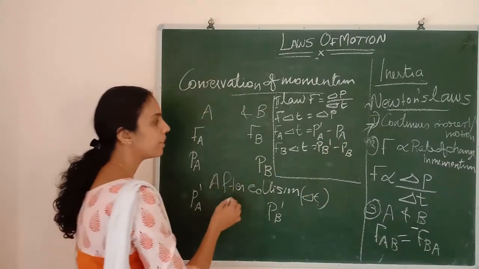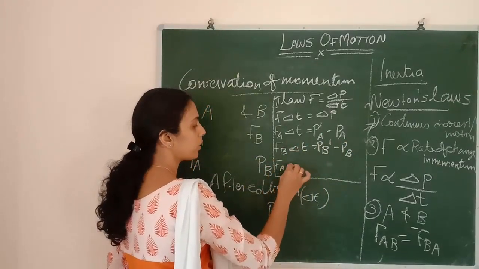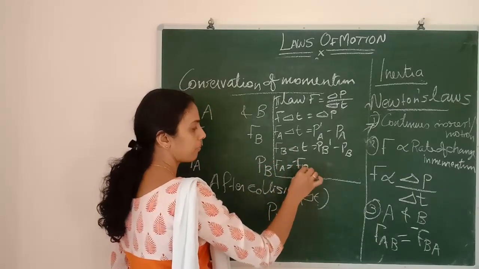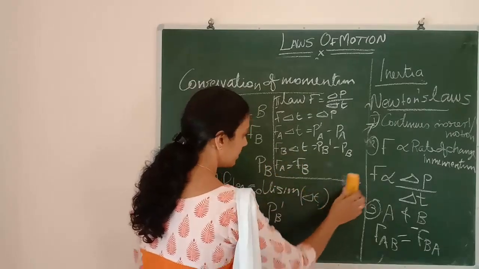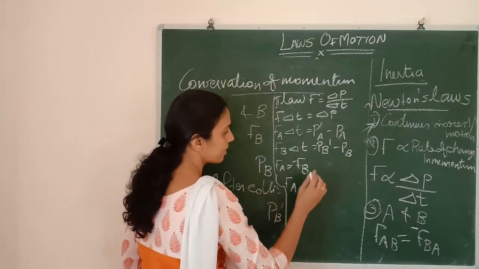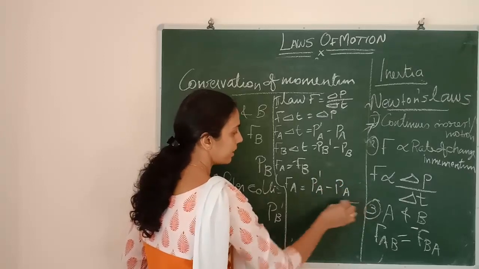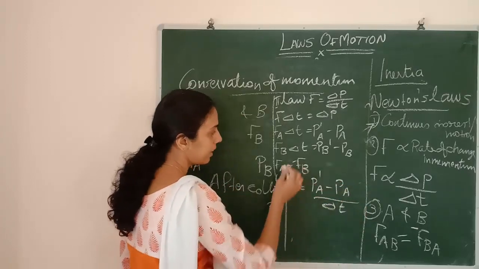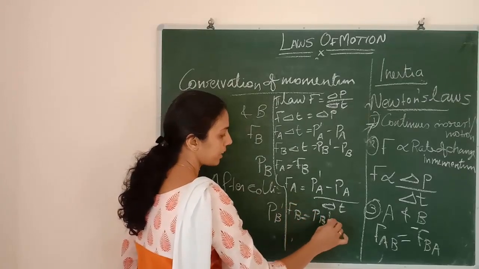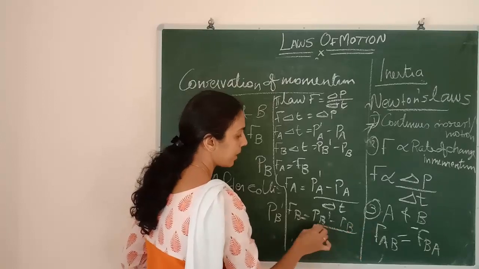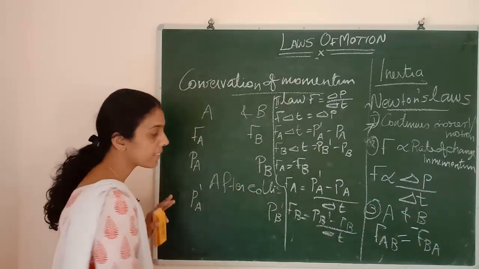But we know FA will be equal to minus FB, isn't it? So substituting that, FA equals P dash A minus PA divided by delta T. FB equals PB dash minus PB divided by delta T. FA equals minus FB.